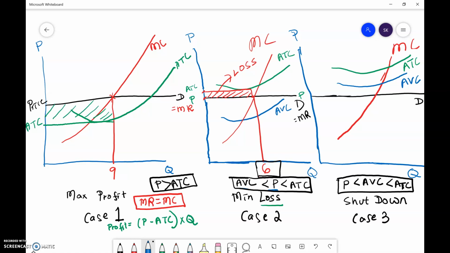So we have a case where the firm is shutting down, and the shutdown point is where price is equal to minimum average variable cost. As for example, this is the minimum average variable cost. If this is the price line, this will be the shutdown point.